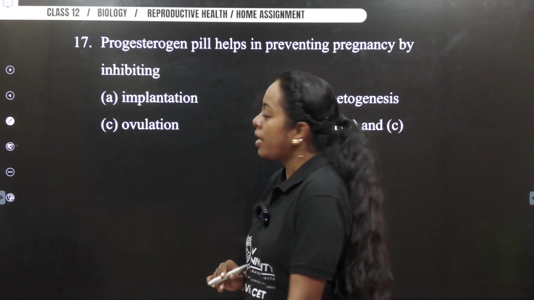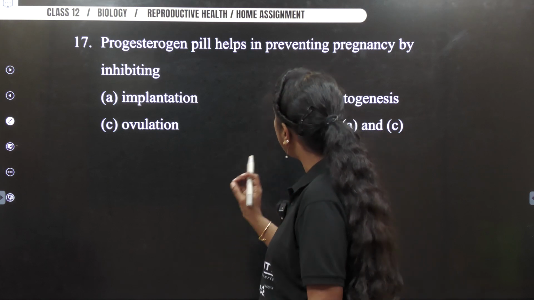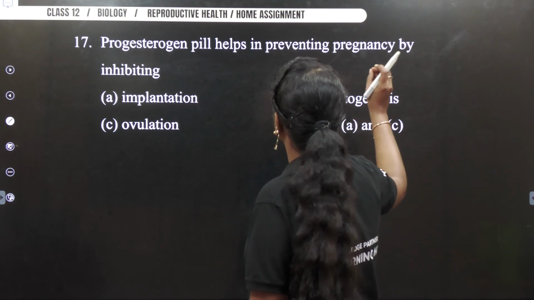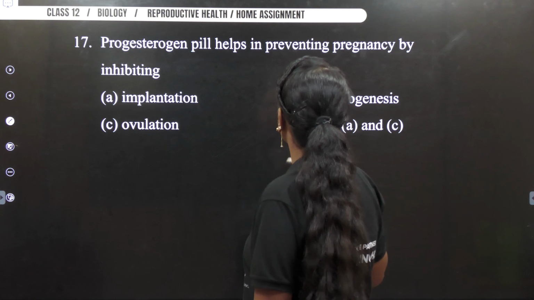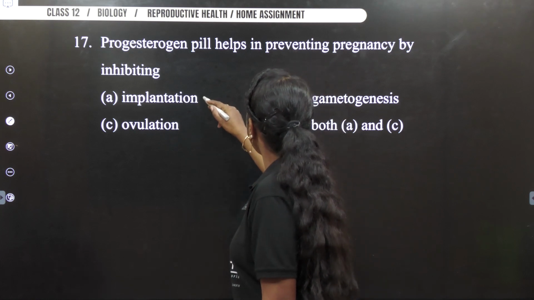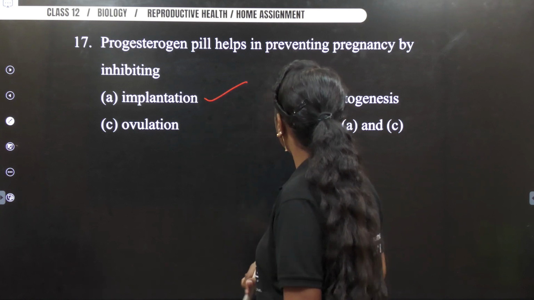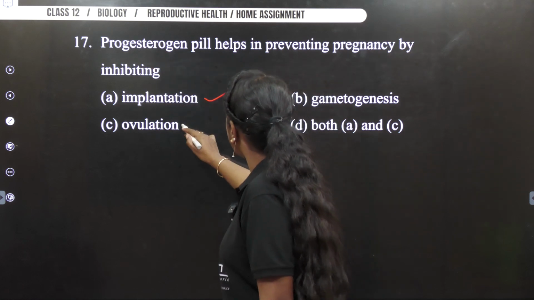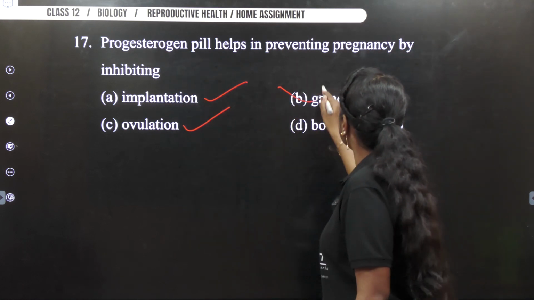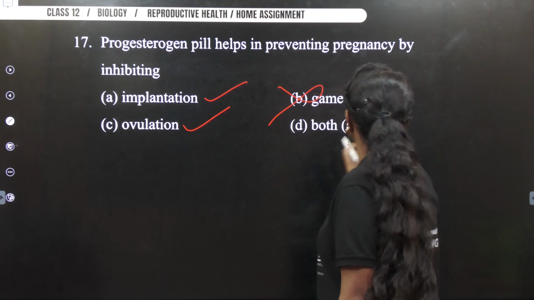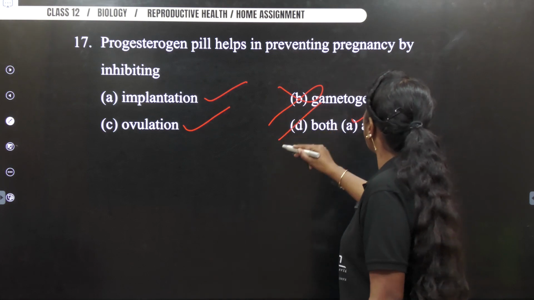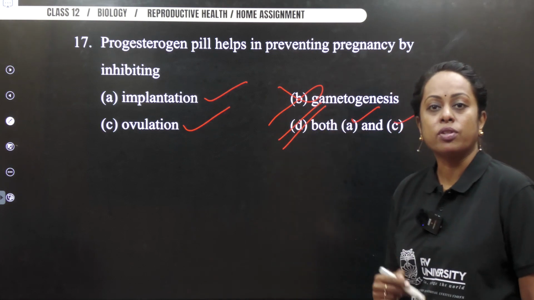Now let's see what's our next question. Progestogen pill helps in preventing pregnancy by inhibiting what is the question? Implantation. Okay. Because progesterone is there, ovulation, gametogenesis is not at all related. Both A and C are correct here. So my answer becomes option D for this question.